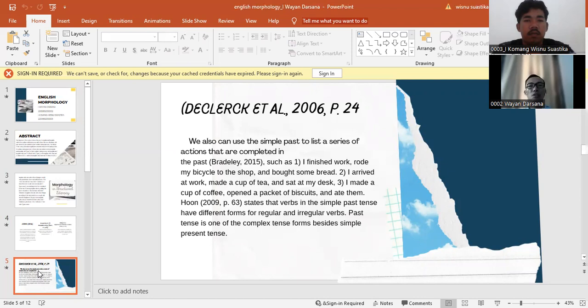Horn 2009, page 63, states that verbs in the simple past tense have different forms for regular and irregular verbs. Past tense is one of the complex tenses besides simple present tense. Next.